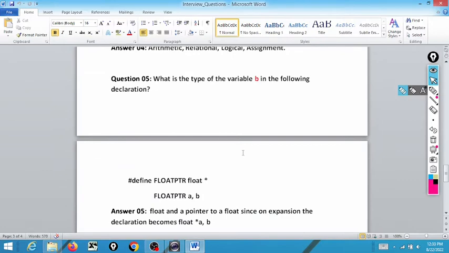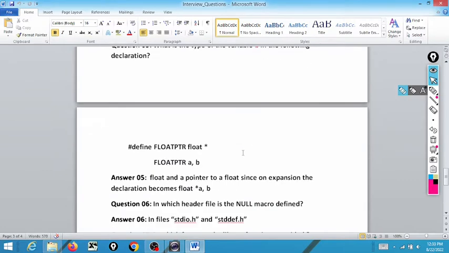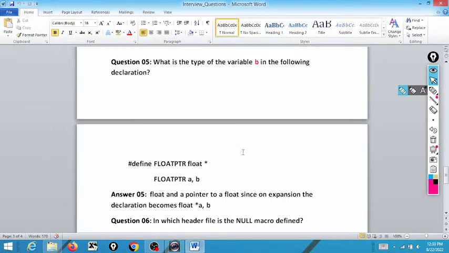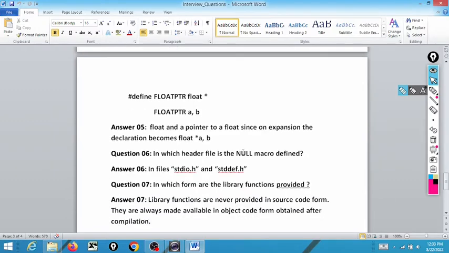Next question. What is the type of the variable b in the following declaration? #define FLOATPTR float*. Now what is #define here? #define is a preprocessor directive, also known as a macro. #define FLOATPTR: this FLOATPTR is nothing but a macro which is expanded at the time of compilation.